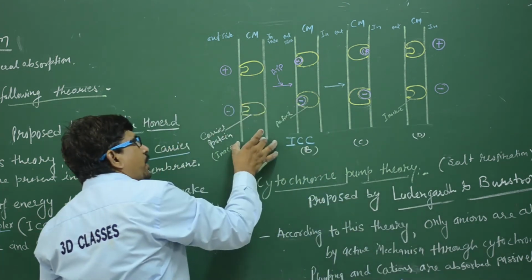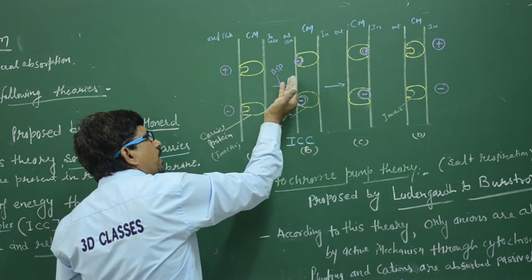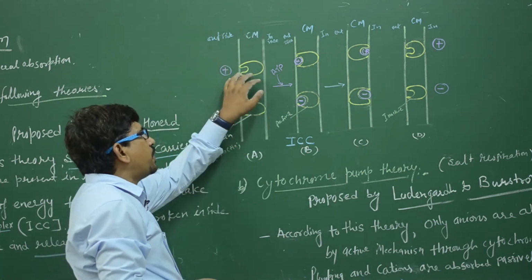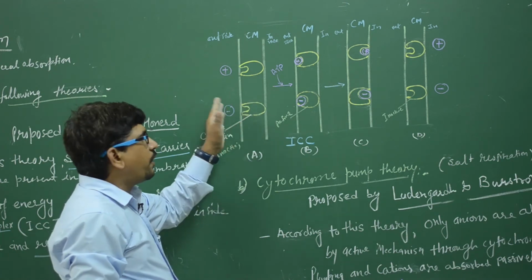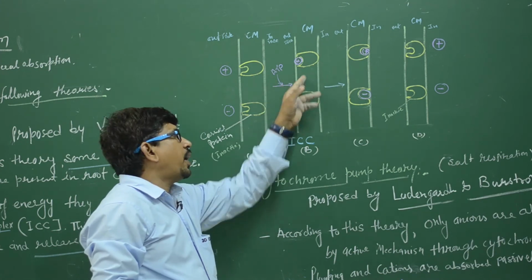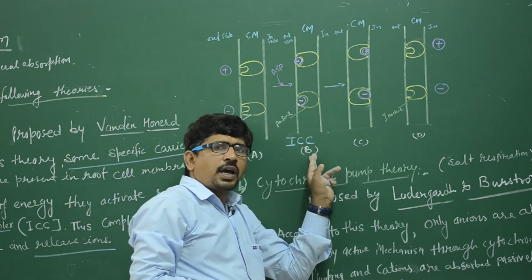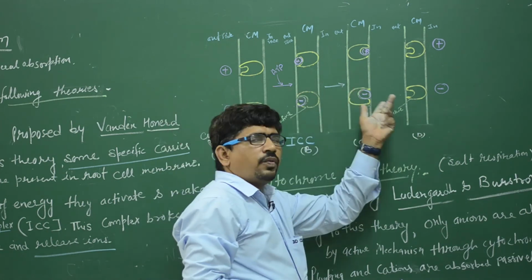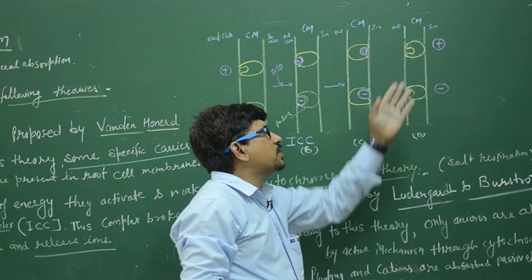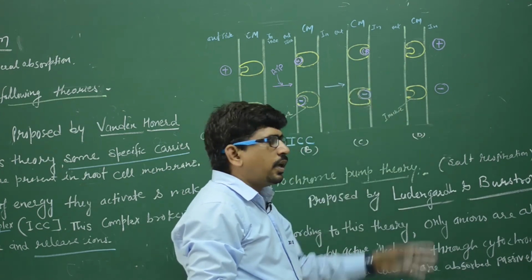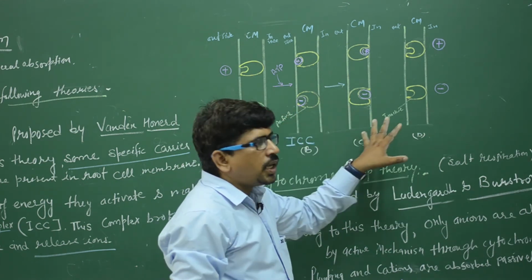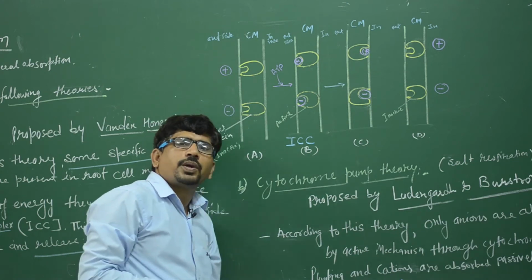So this is a cell membrane, the outside and the inside. The carrier proteins present in the cell membrane are inactive in nature, but when they receive energy, they become active, and with the help of energy they bind with the ions and make an ICC, ion carrier complex. After that they move inward, then release the ions inside, and obtain their initial state. That is known as the ion carrier complex theory.